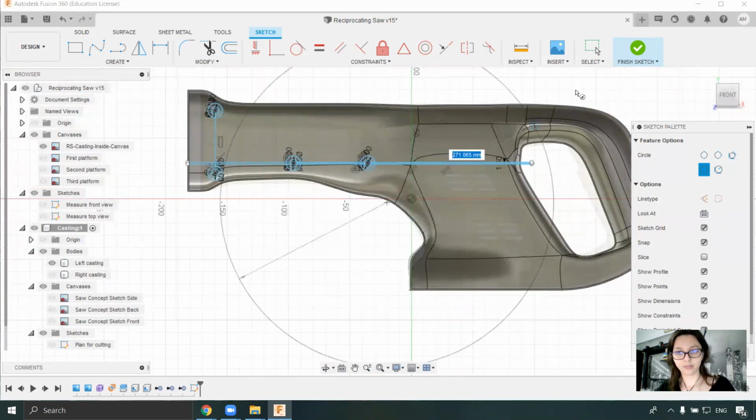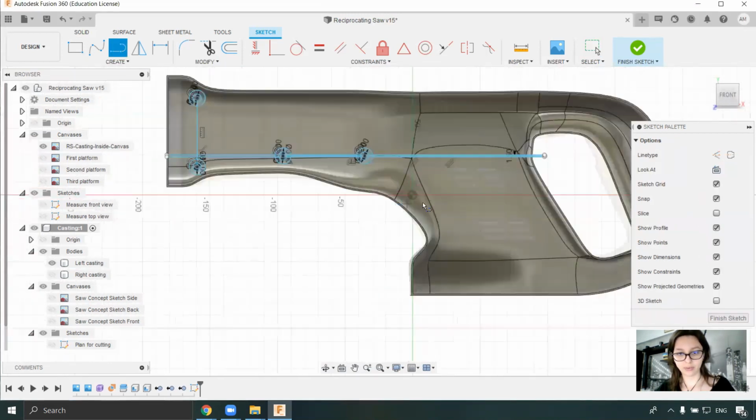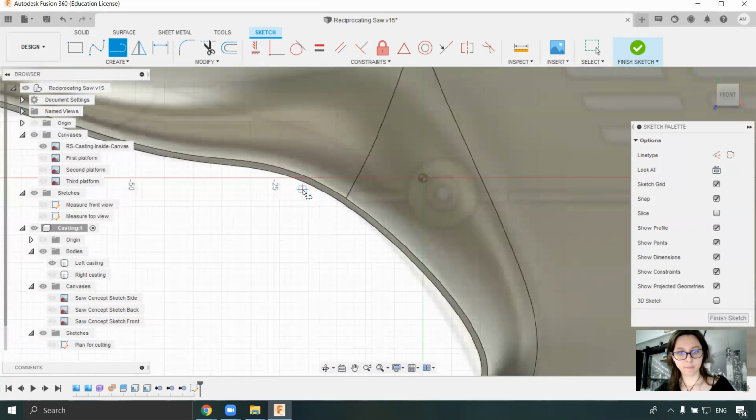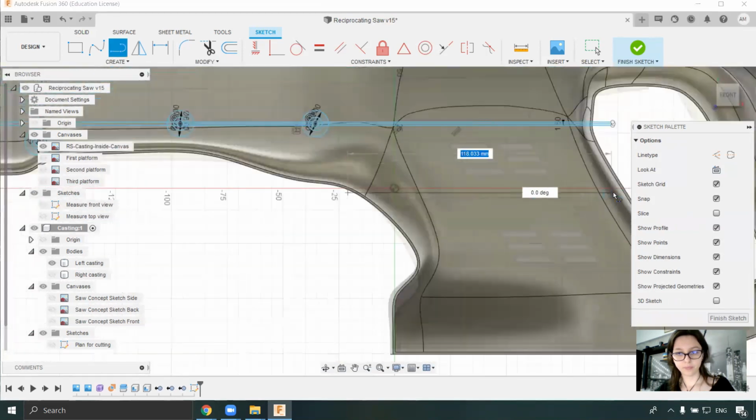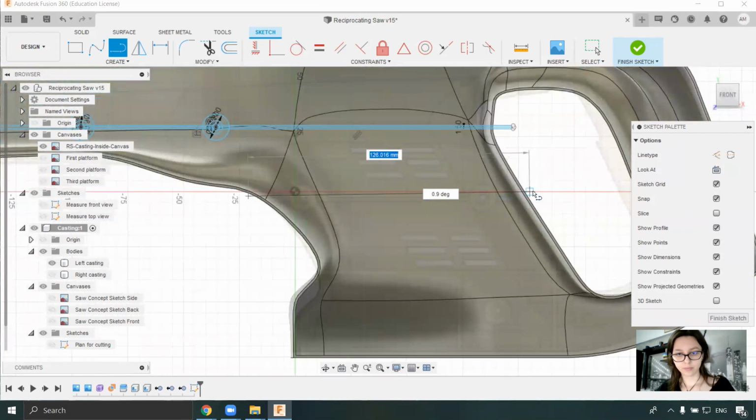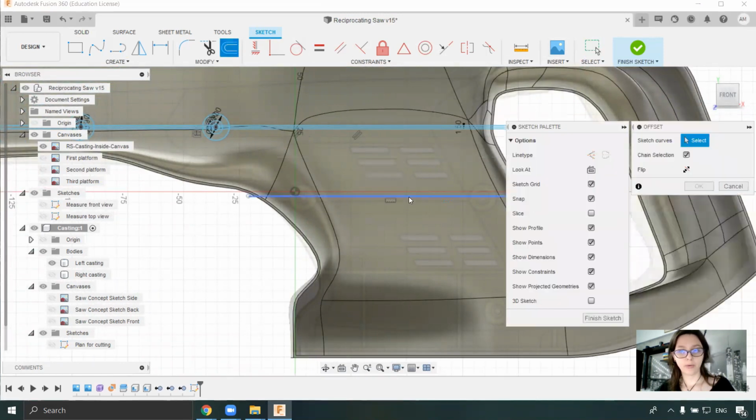Sorry, a line. I selected a circle again, so a line. Straight line, perfect.